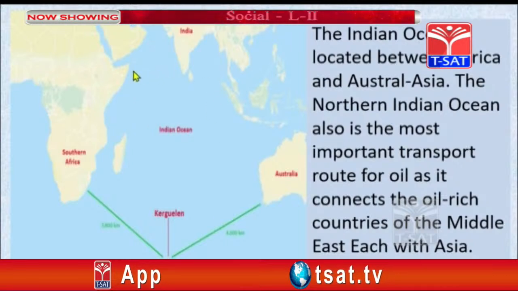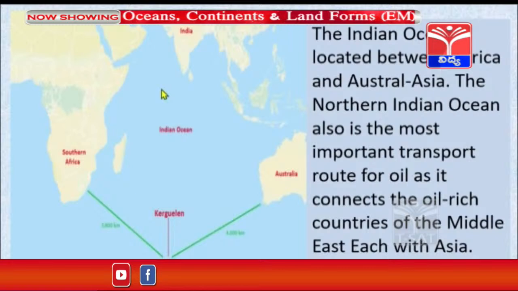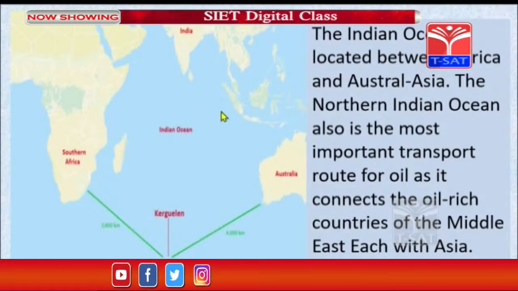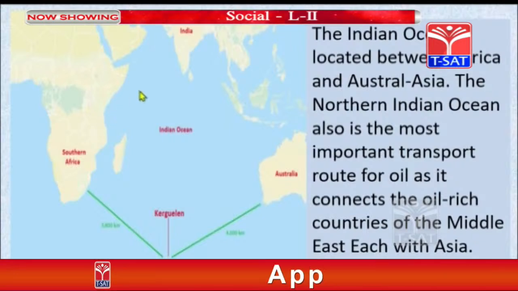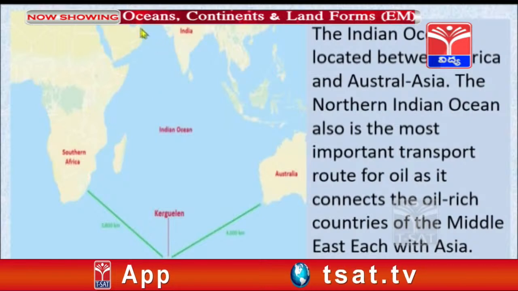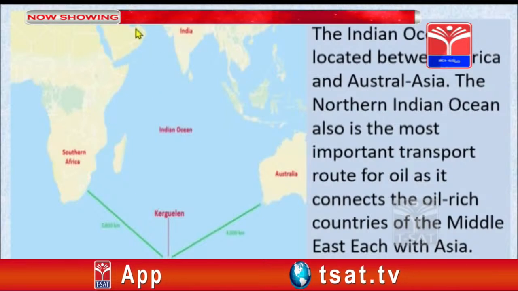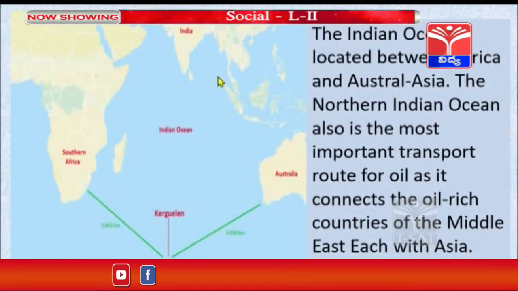Many ships go through this region, mainly for crude oil like petrol and diesel, which is taken from the Gulf, connecting the east and west.